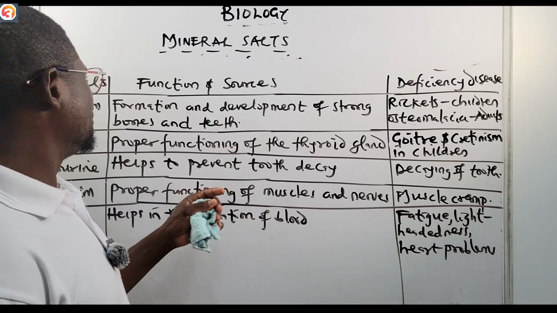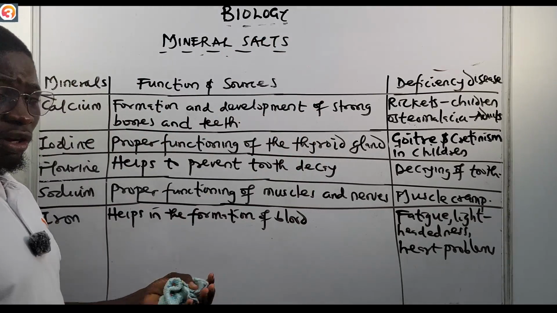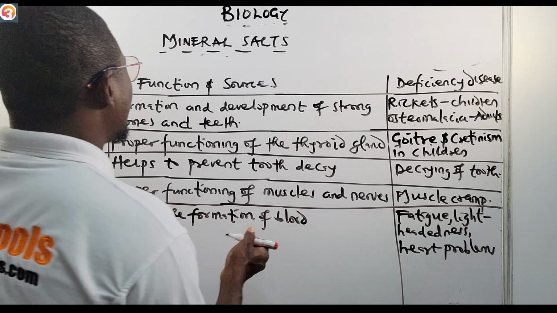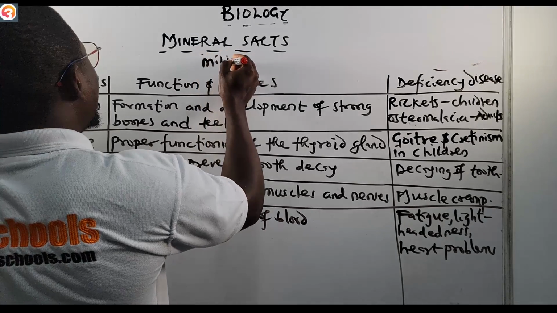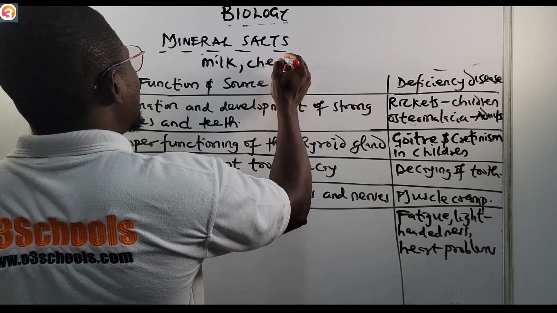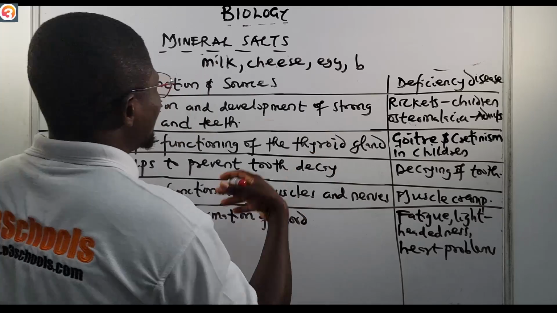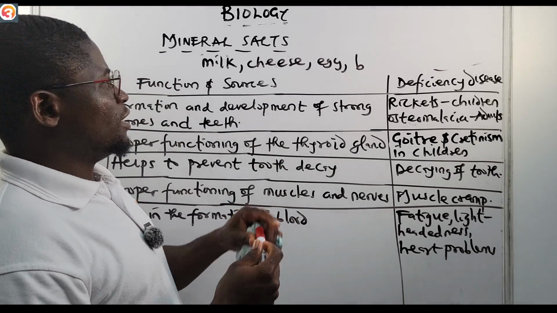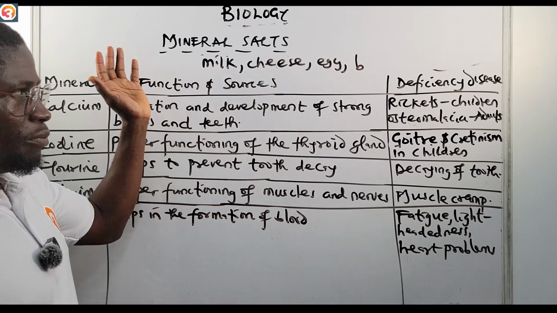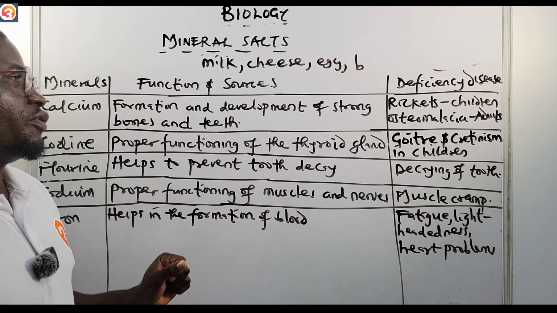So the sources. Where can we get calcium from? We can get calcium from bones of fish, bones of meat. We can also get it from milk, from cheese, from egg. These are all the sources of calcium. We can get calcium from these foods: from milk, from cheese, from egg, bones of meat, bones of fish. All those are sources of calcium.